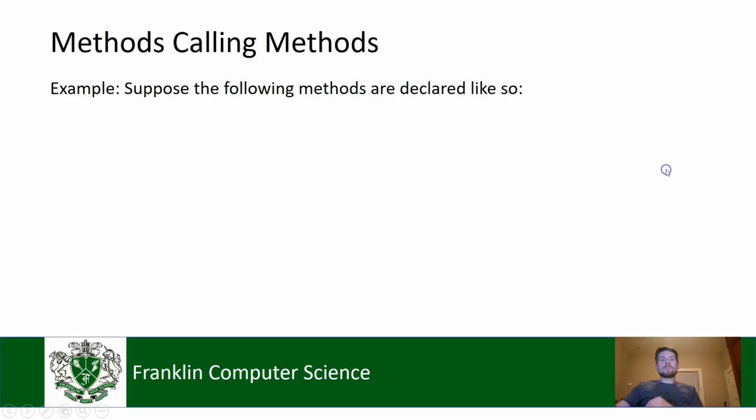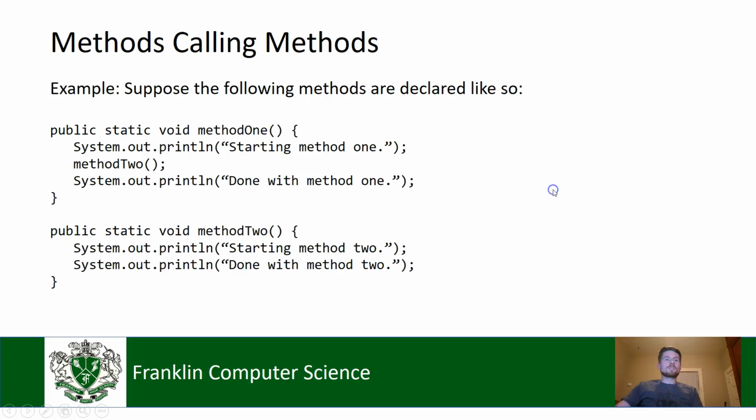But here's an example of how you could have a method calling another method. Okay, so here's two method declarations. One of them is called method 1. The other one's called method 2. We got 1, we got 2, this way, 1 and 2.